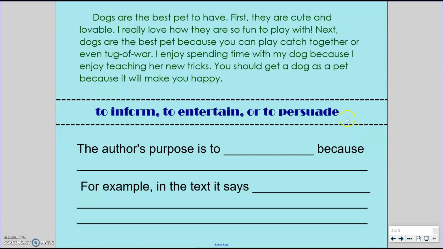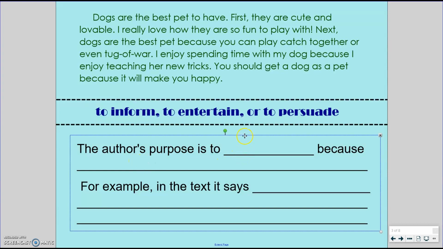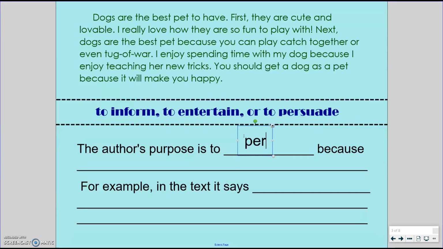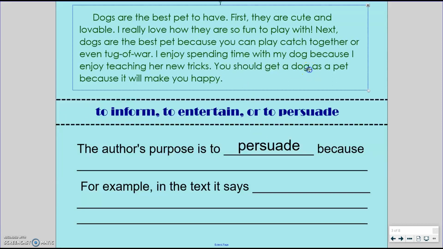So the author wrote this to persuade you. So down below, there's a couple sentence starters that we can actually fill in. The author's purpose is to, we said, persuade. So the author's purpose is to persuade because at the end it says you should get a dog as a pet.